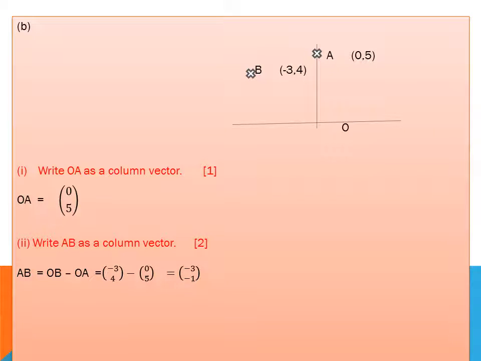In part B, point A is 0, 5 and point B is minus 3, 4. Write OA as a column vector. Simply write the column vector 0 and 5. Write AB as a column vector. I use the formula AB is equal to OB minus OA. Place the value of OB, minus 3 and 4, minus the column matrix 0 and 5. Then I find the final answer: minus 3 and minus 1, because 4 minus 5 is equal to minus 1.